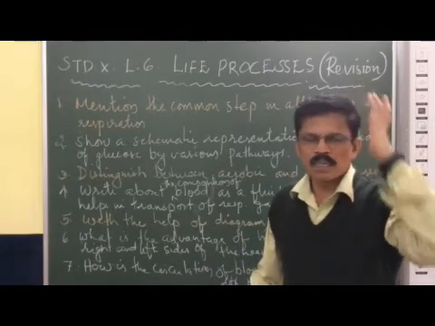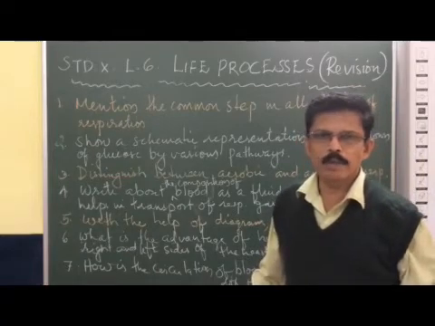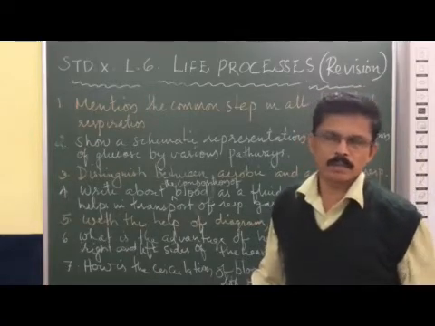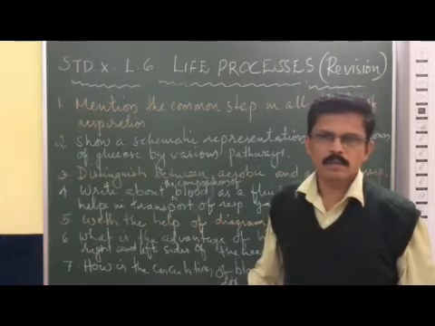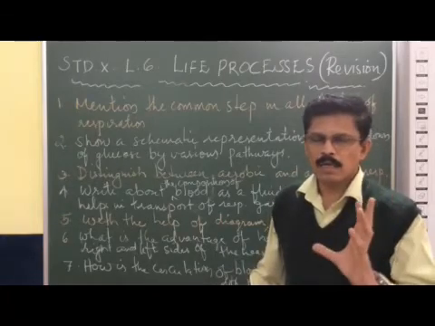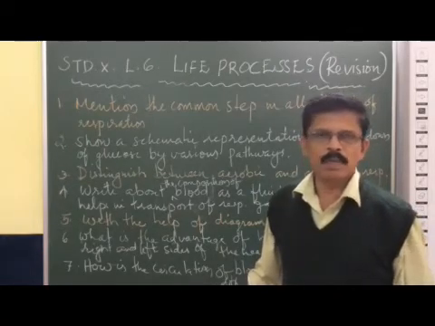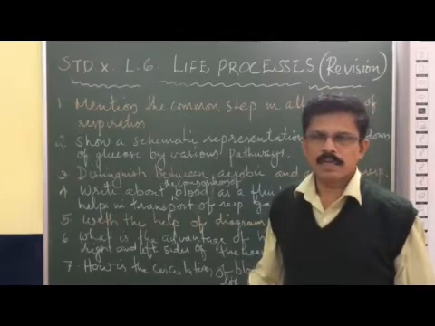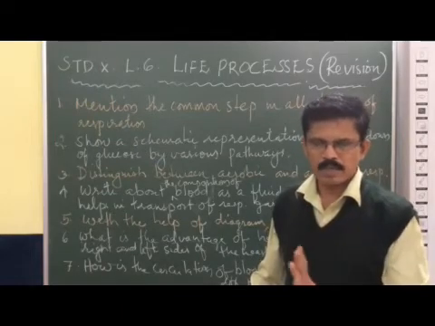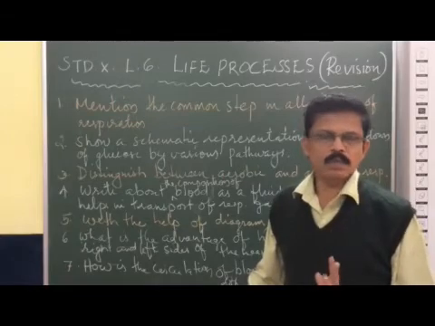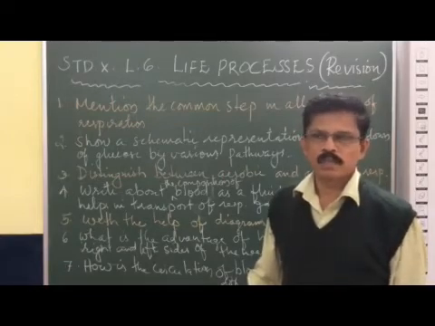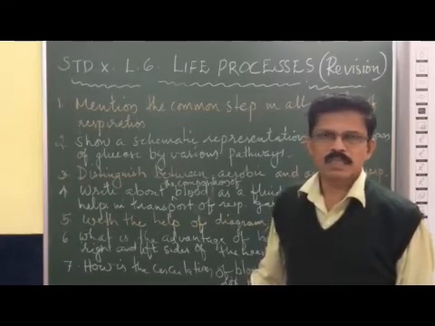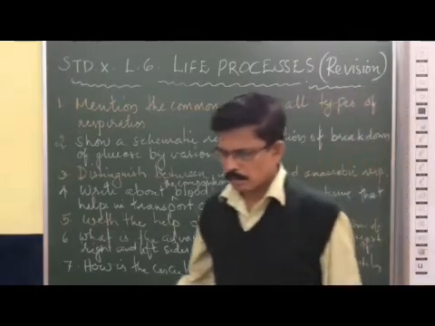The birds and mammals need more energy to maintain a constant body temperature. For that, in the heart of the birds and mammals, the right and left sides get separated, and it prevents the mixing of the oxygenated and deoxygenated blood.